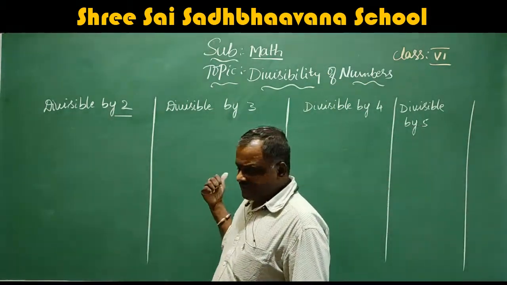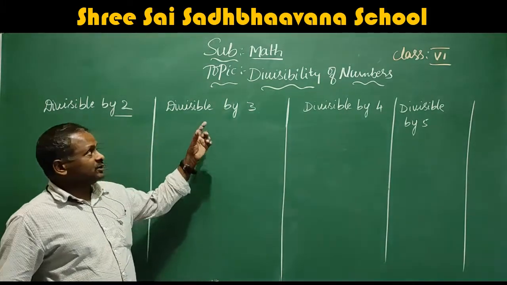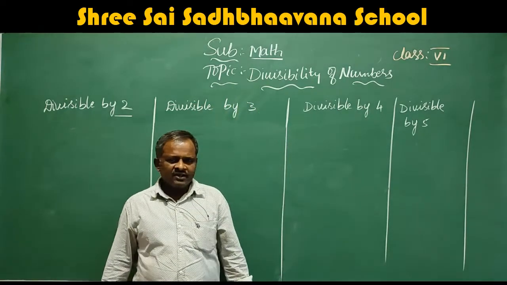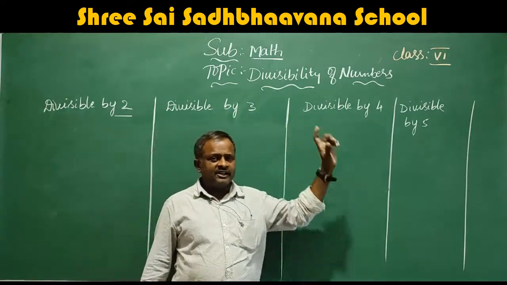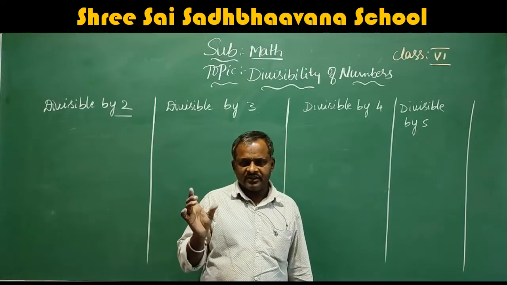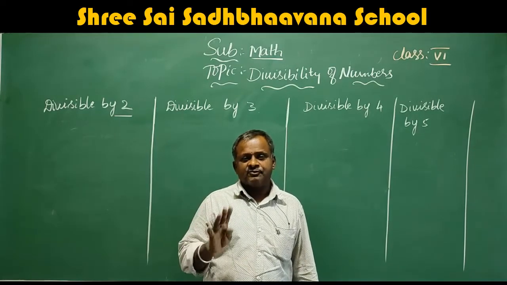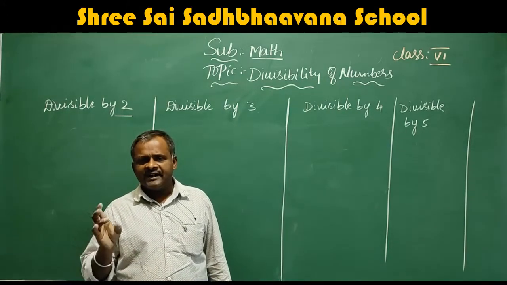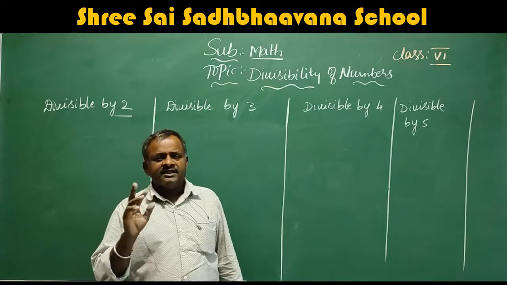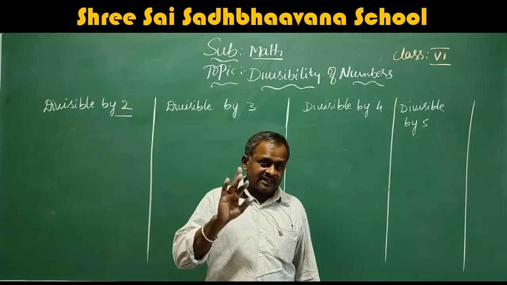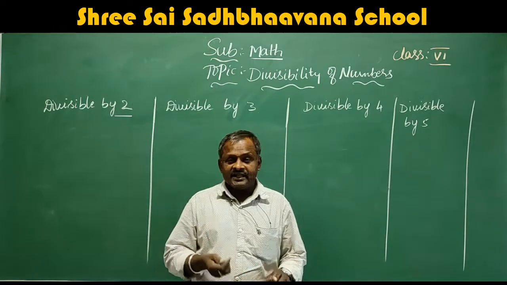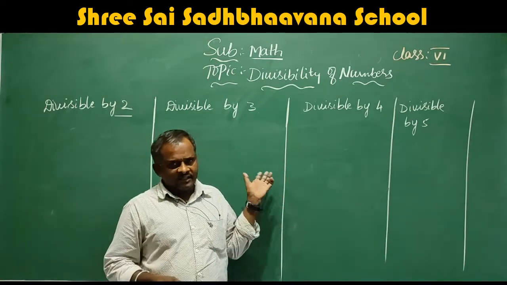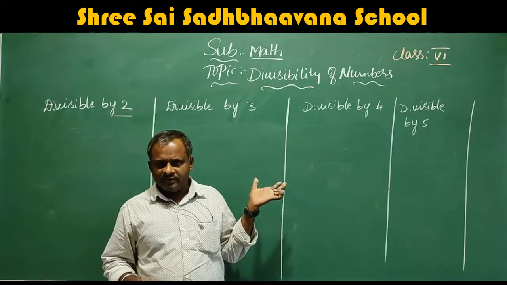Okay, now we are studying, discussing divisibility, that is, tests of divisibility of numbers. What is the meaning of divisibility? You know very well, mathematics has four operations: addition, subtraction, multiplication and division. Mainly, mathematics has only two, addition and subtraction. In that, repeated addition is known as multiplication. Repeated subtraction is called division. Yes, you know very well.